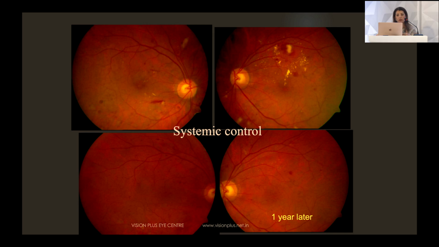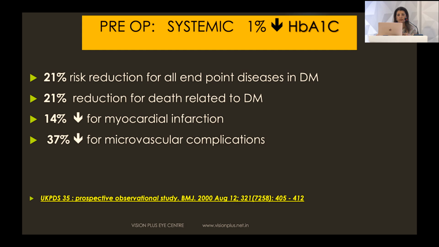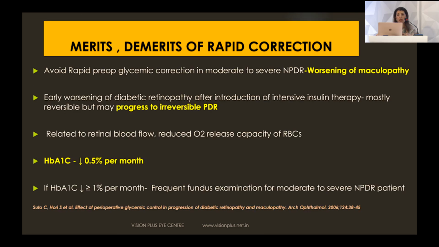Here itself, I can show you how a patient who had center-involving diabetic macular edema, with just good systemic control, the retina was well stabilized, and then the cataract surgery was planned at a later date. So it's also important not to reduce the blood sugar levels very rapidly, as we know that can be deteriorating to the patient, worsening the maculopathy and causing a progression to PDR. So we need to counsel the patients that the blood sugar needs to be controlled, but in a slow manner.